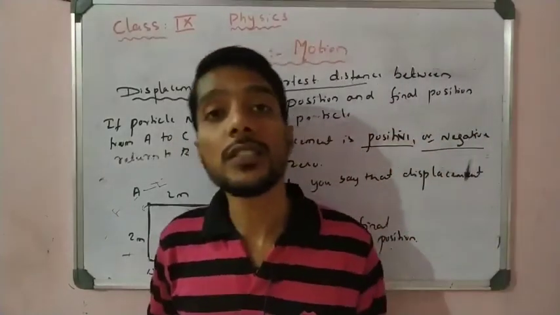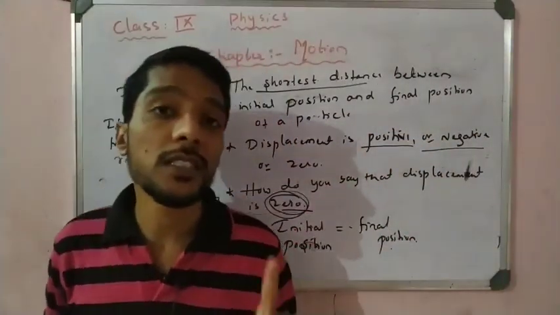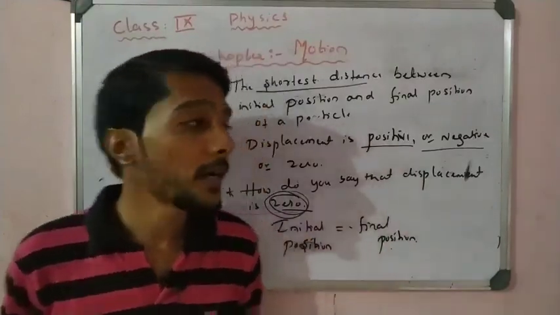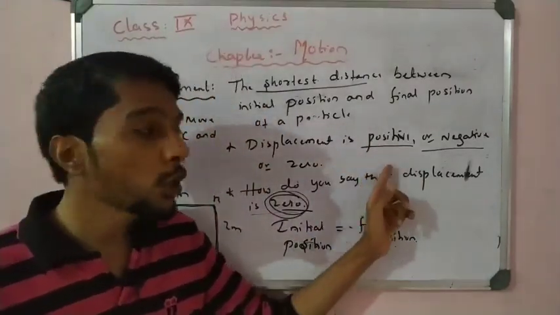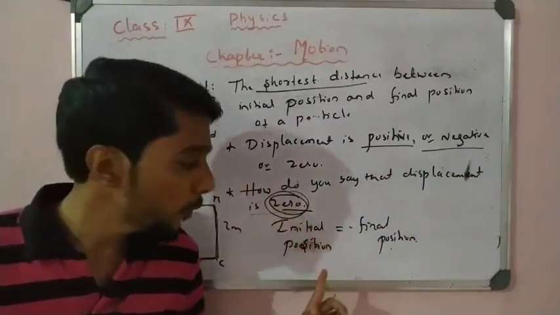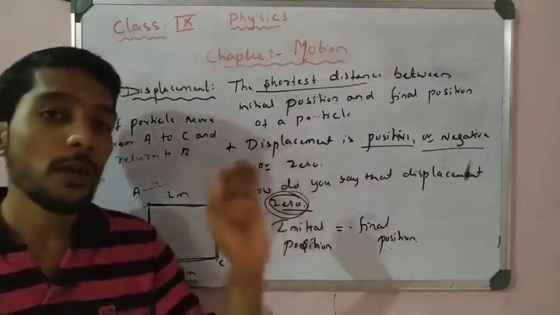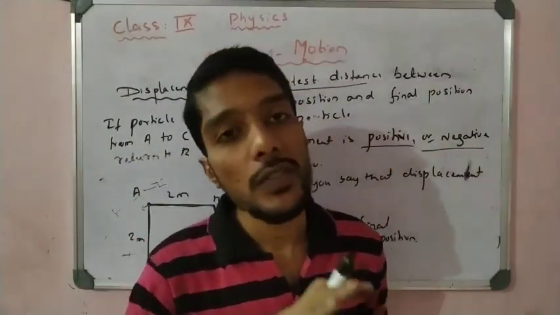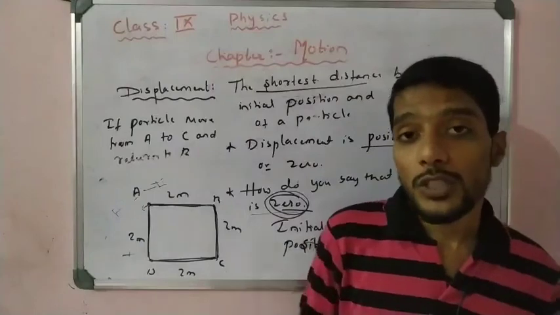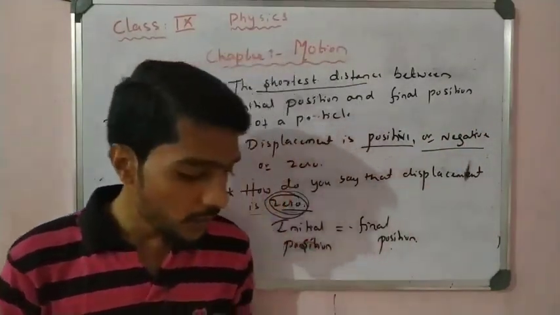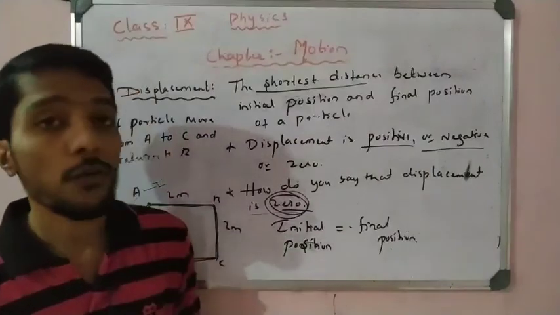But distance is not negative and not 0. Distance is always positive, right? The distance is always positive, but the displacement may be positive, may be negative, or may be 0. When 0? When the initial position is equal to the final position. When the particle's initial position is the same as the particle's final position, then we say that the displacement is 0. So this is, students, about distance and displacement here, right? That is a very important point. You have to remember this concept.